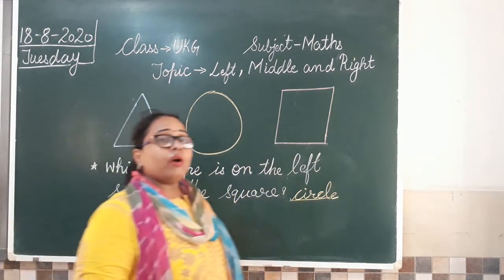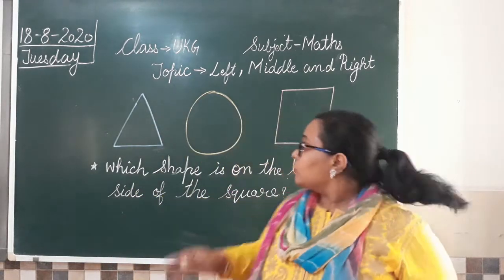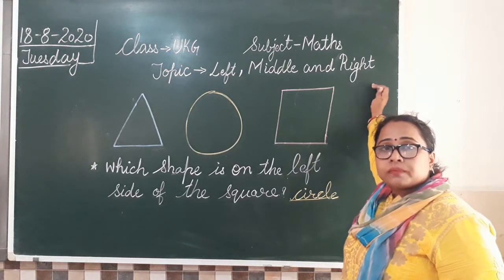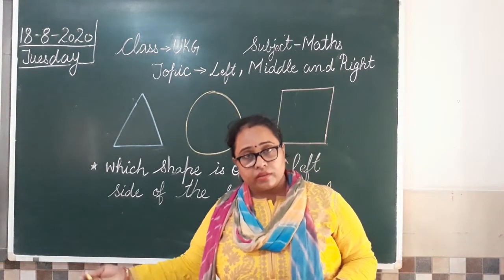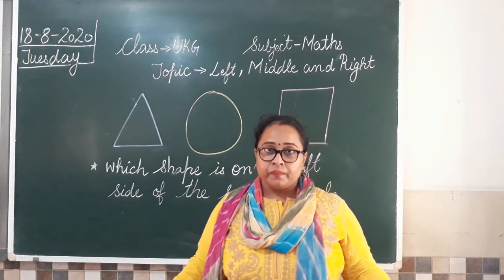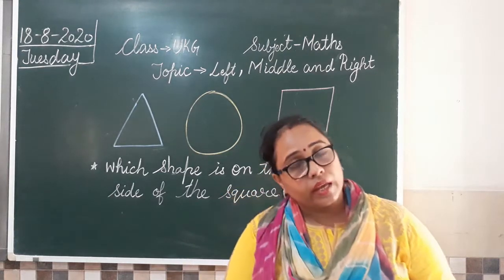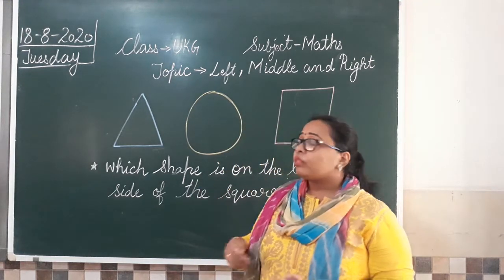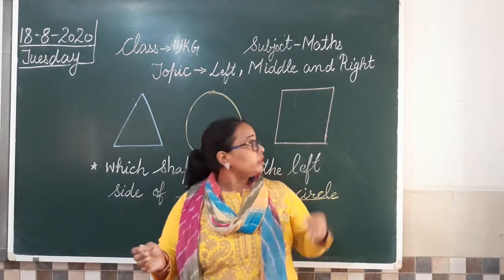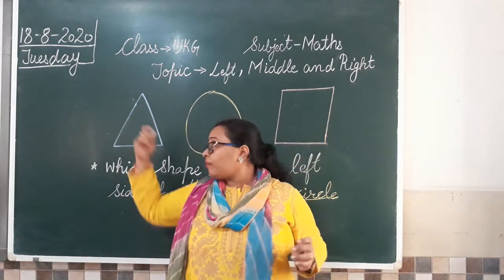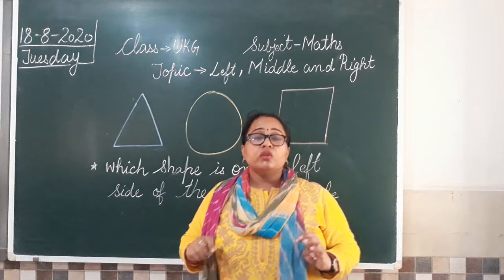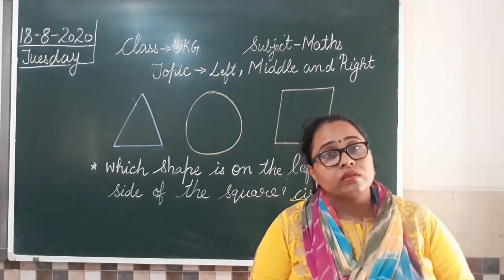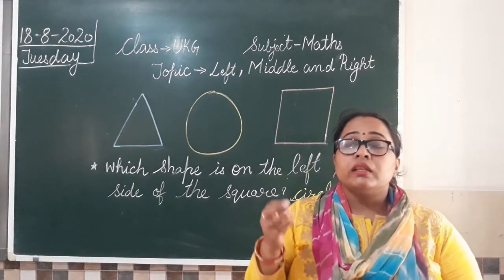Understood all? Now if we talk about middle. So you have learned about left and right now. Left and right means left side of your left hand side or right hand side. Clear? तो आप जो भी ऑब्जेक्ट देख रहे हो, अब जैसे मैम ने आपकी तरफ फेस किया. Now if I say which is on the left side of the circle? Square. Which is on the right side of the circle? Triangle. So it completely depends on us that how we are observing this object or observing the things given to us.